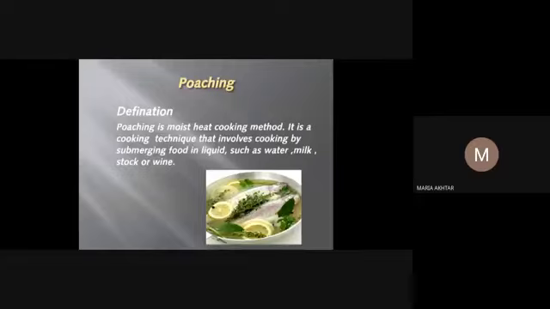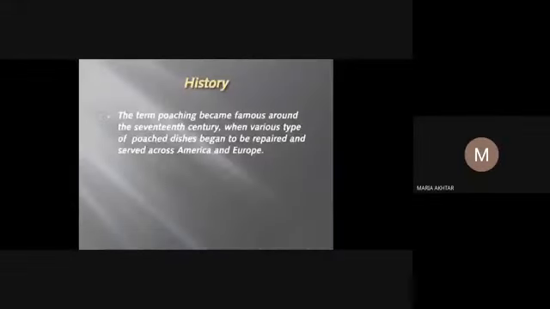History. The term poaching became famous around the 17th century when various types of poached dishes began to be prepared and served across America and Europe. The next is methods of poaching.